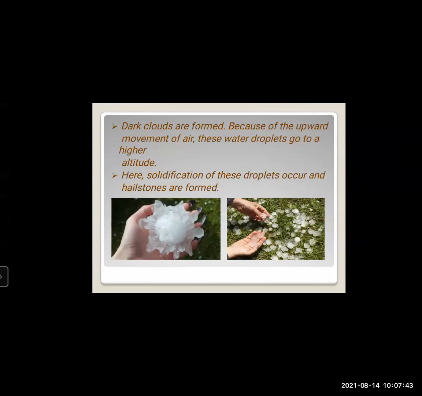When there is continuous air blowing in the upward direction, dark clouds are formed, and the water droplets which go to a higher altitude become solid, which is known as hailstones, which you can see on the screen in the two images.